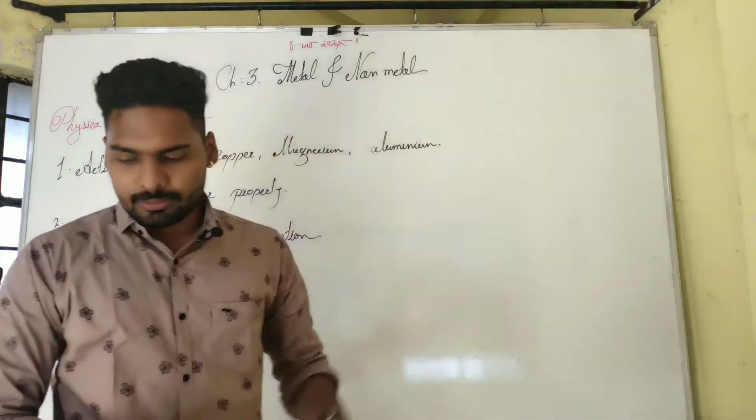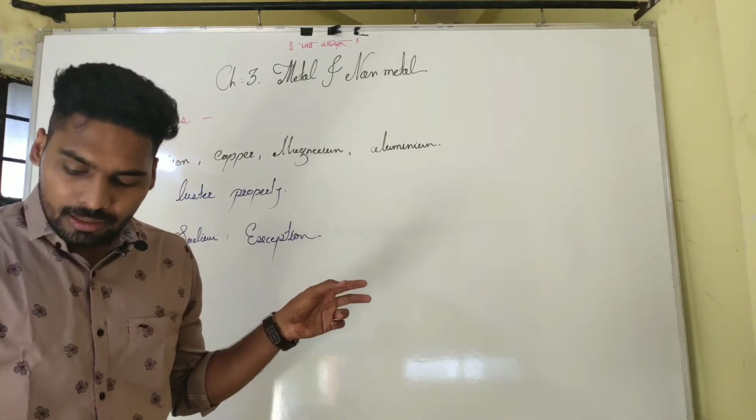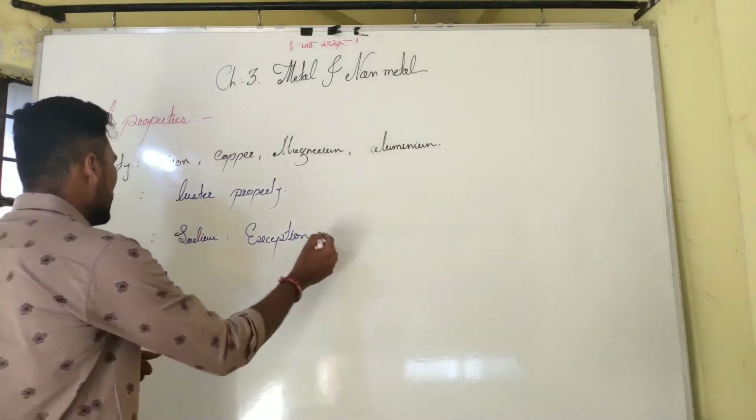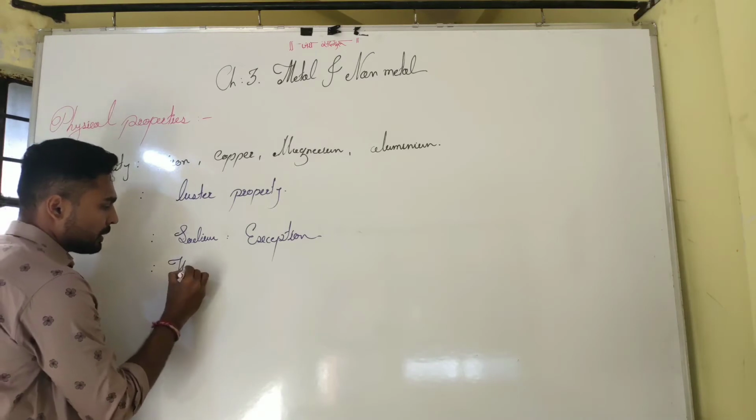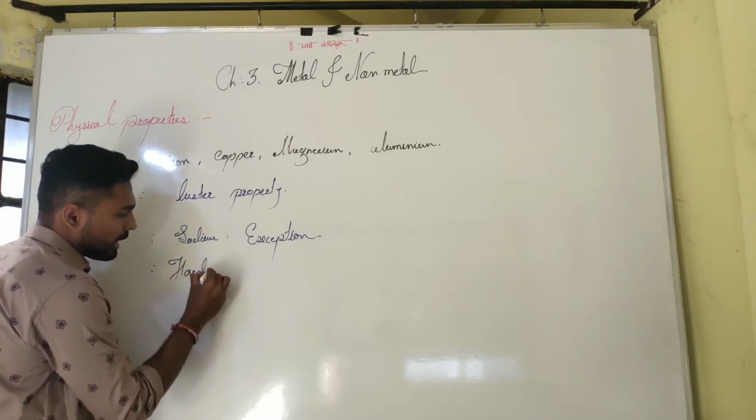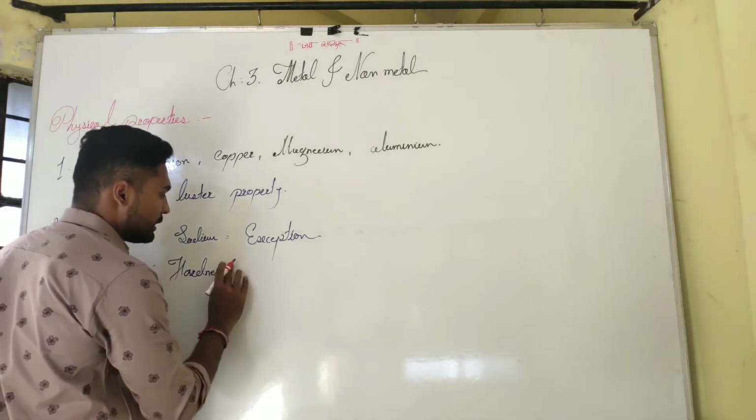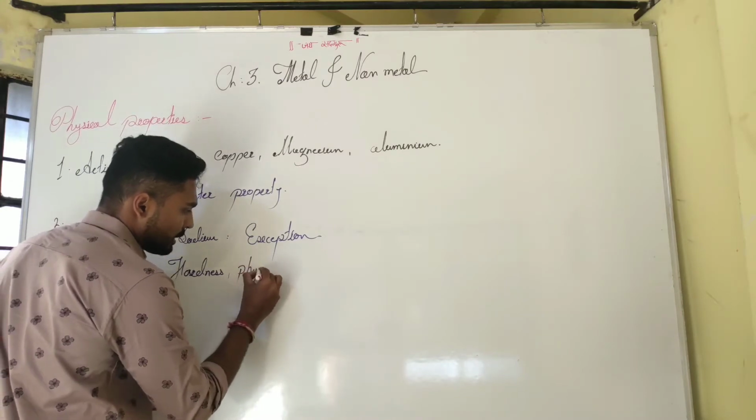Okay. So next, in Activity 2, we learn that metals have the hardness property. What property? Hardness. Metals are hard. So hardness is a physical property of metals.